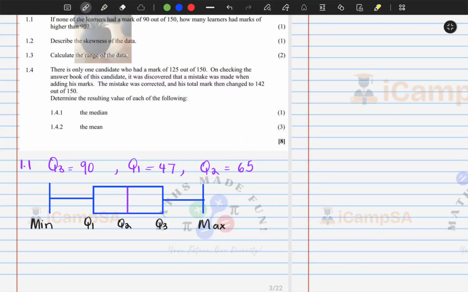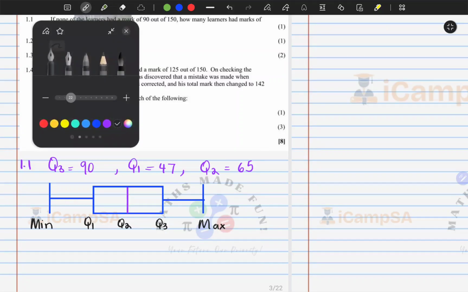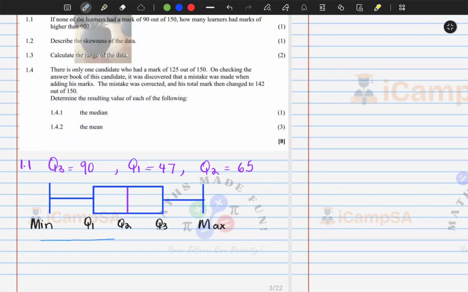One thing I need you to remember is that from your minimum to your median, you're looking at about 50% of the data. From your median to your maximum, you're also looking at 50%.